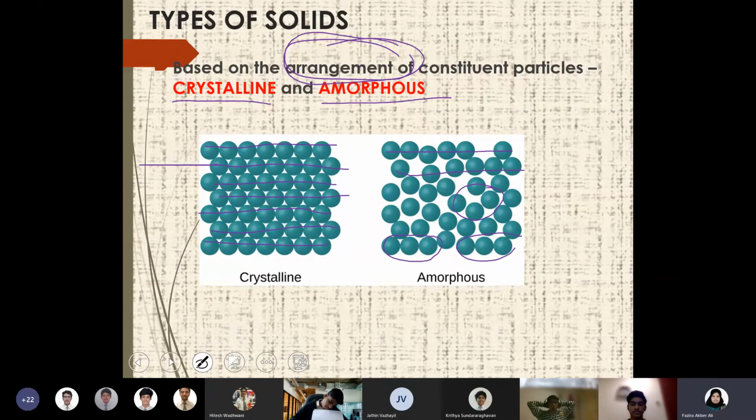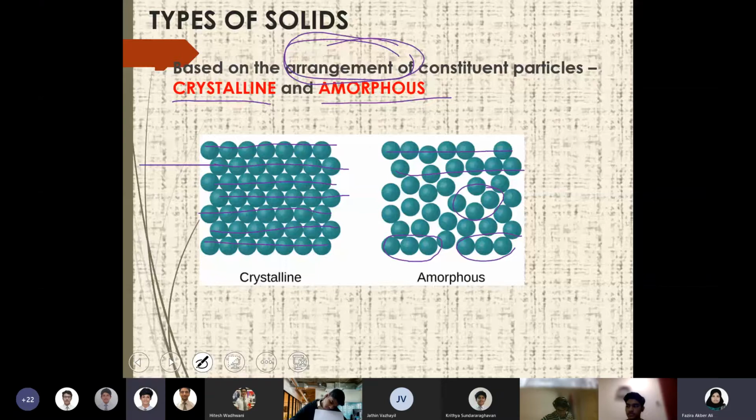So that is a major difference between crystalline and amorphous solids. That means we are classifying the solids based on the arrangement of the particles in them. Crystalline has a more ordered arrangement throughout the substance, but amorphous has a less ordered arrangement; the order is not maintained throughout the substance. That is how you can classify crystalline and amorphous.